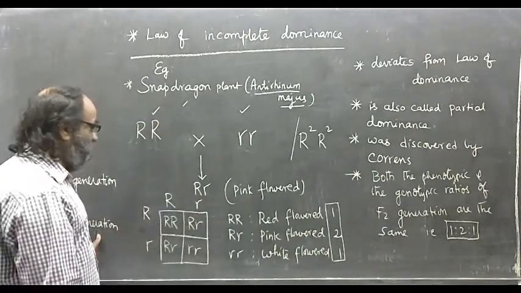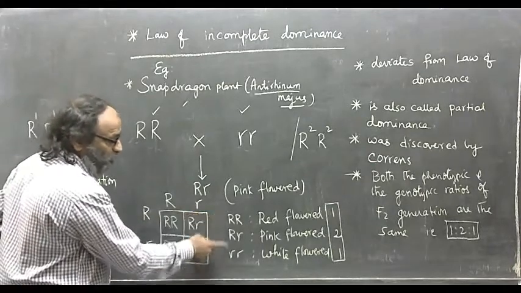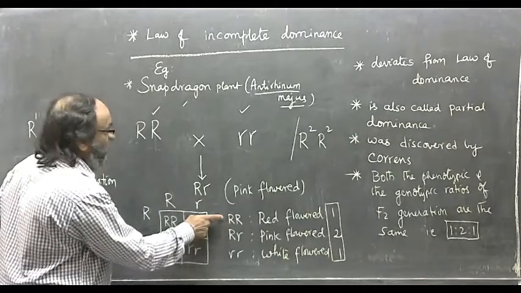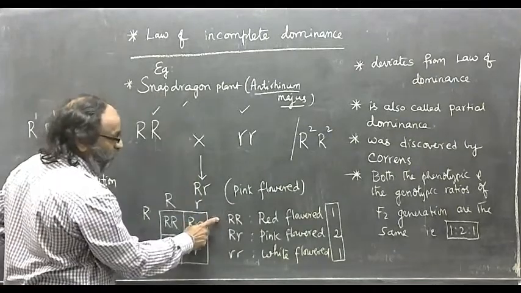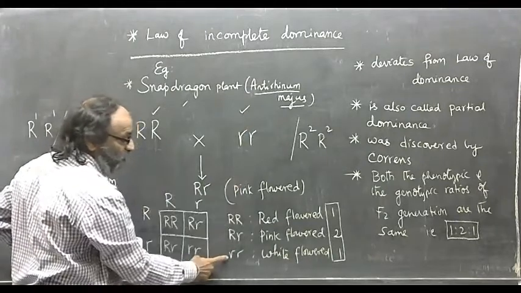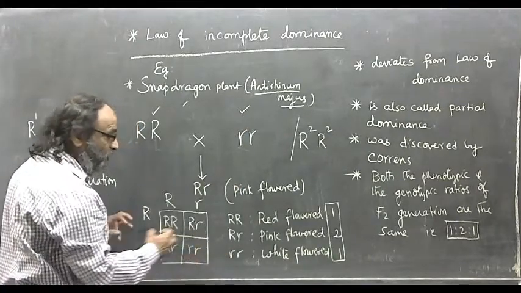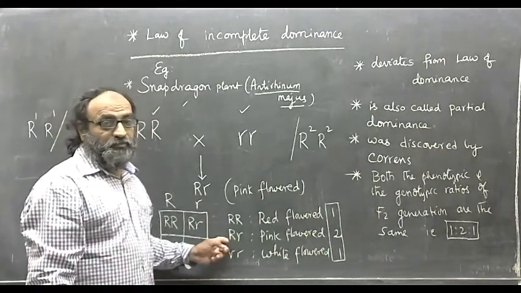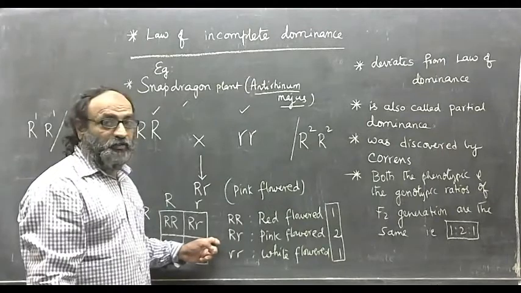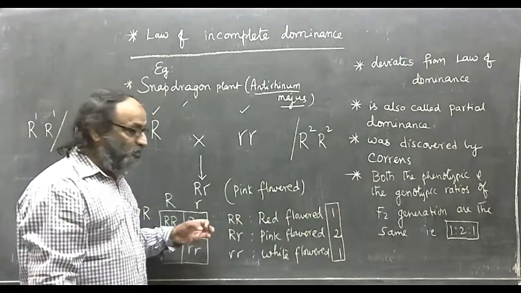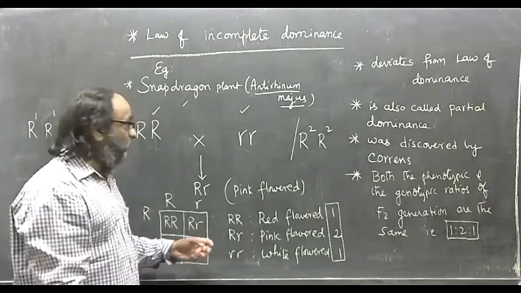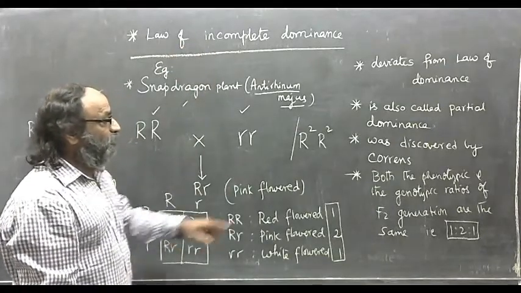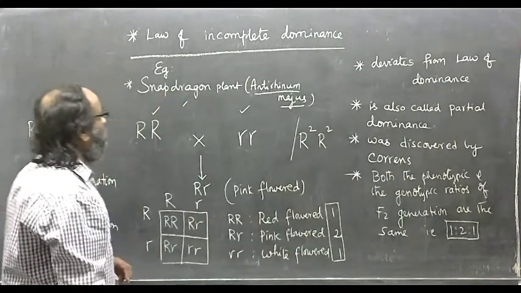You observe the F2 generation, you can notice the reoccurrence of parental characters, that is red flowered snapdragon plant and also white flowered snapdragon plant along with intermediate pink flowered plants. So this is a typical example of law of incomplete dominance, which is otherwise called partial dominance.